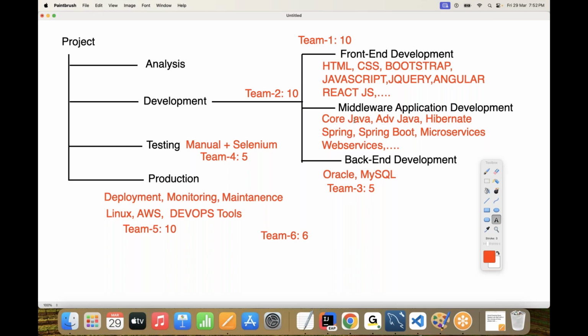If the developer is Java based, Java full stack developer. If Python based, Python full stack developer. If .NET, .NET full stack developer. That's it. Nowadays every company is looking for full stack developers.